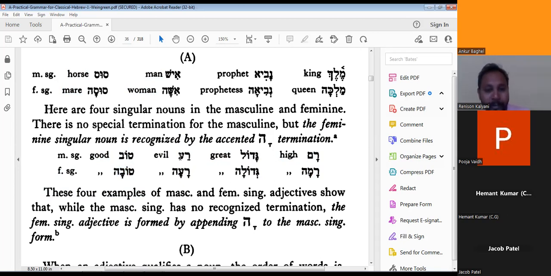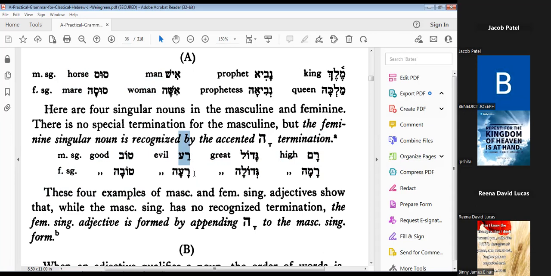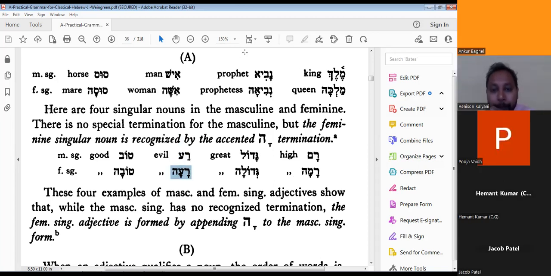Now this is evil. We are using ra, which is the word for evil. Now we are making it feminine, so it becomes ra'a. Because this becomes ra'a, the resh also takes a long form of kamas.